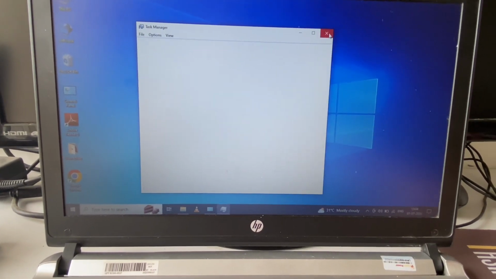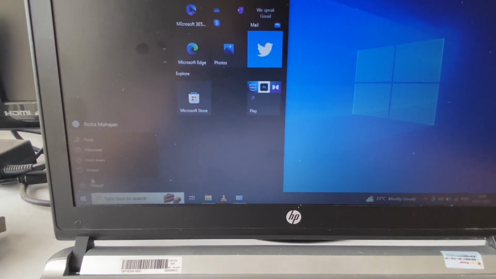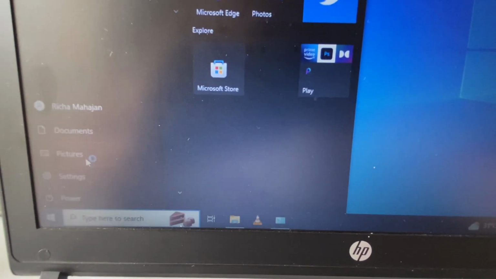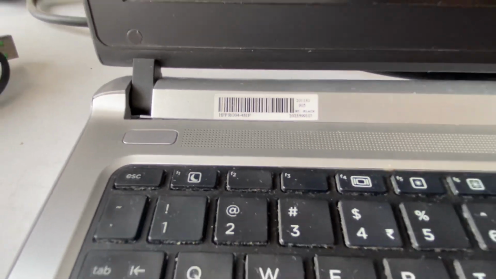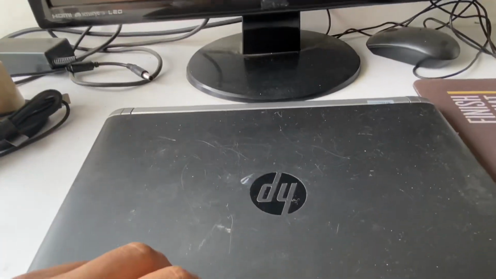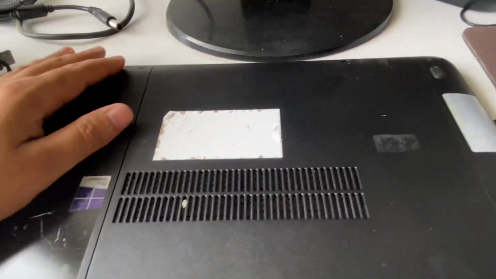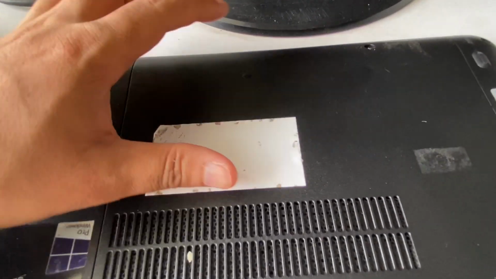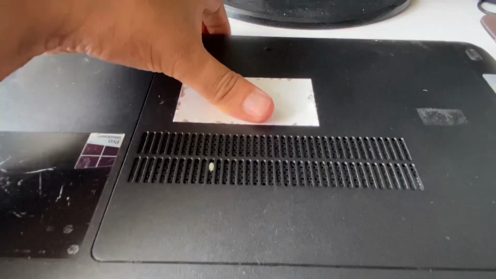Now I will show you how to upgrade your RAM. So first turn off your laptop, shut down your laptop. Laptop is shut down. Now close it. I will open it from the back side. So I have a panel to open. So I will use a screwdriver to open this screw. That's it. Now open the back panel.